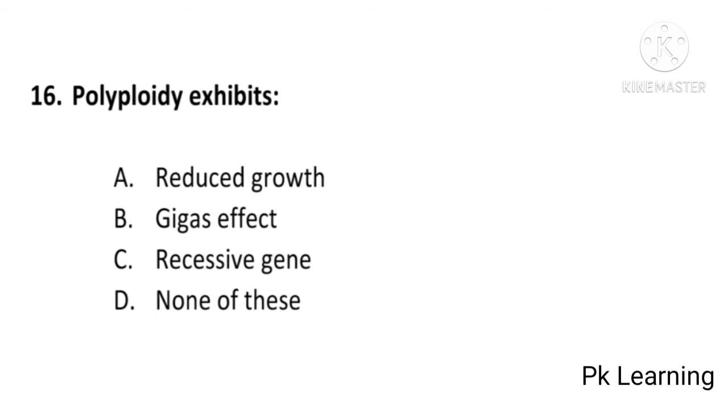And next question is, polyploidy exhibits reduced growth, Gigas effect, recessive gene, or none of these. And answer is B, Gigas effect. Polyploidy exhibits Gigas effect. B is correct option.